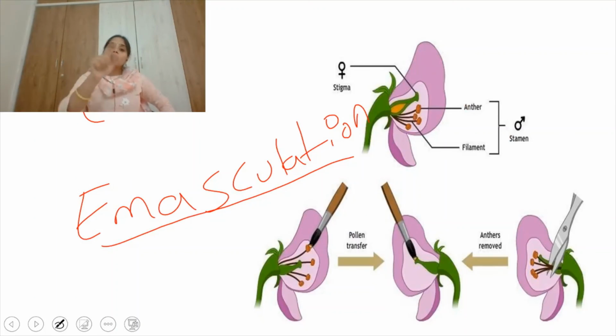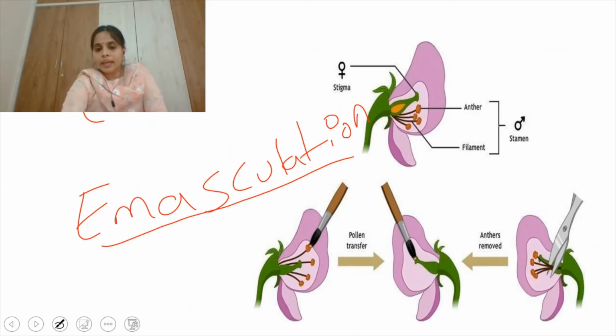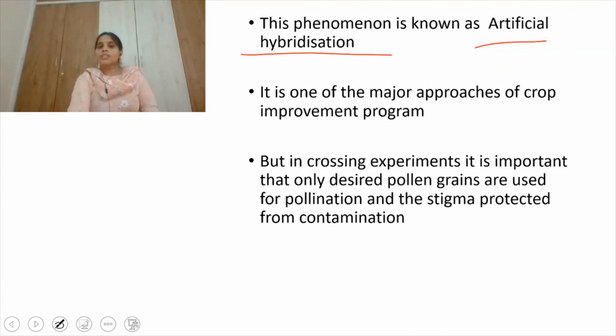But in the case of unisexual flowers, only a female flower or a male flower will be present. So only bagging takes place. We'll cover the stigma with a bag. Whenever the stigma reaches receptivity, the pollen pistil interaction stage, then suitable pollen grains will be transferred to the stigma, which ensures fertilization. So these are some of the techniques of artificial hybridization, right? So this is about pollination, how it takes place in seed plants, right?